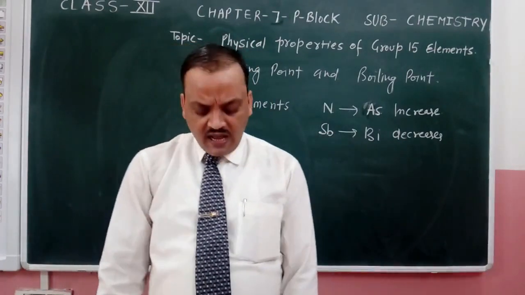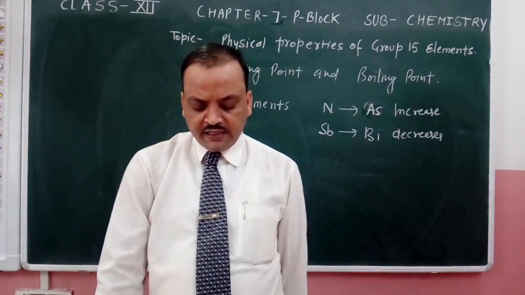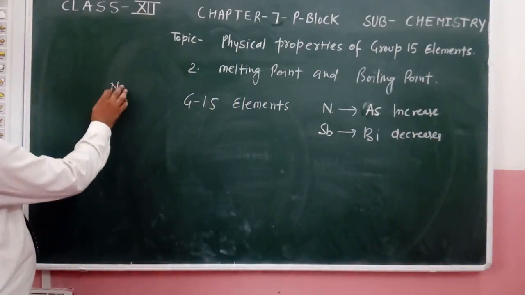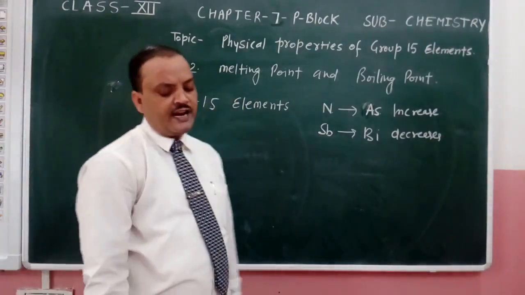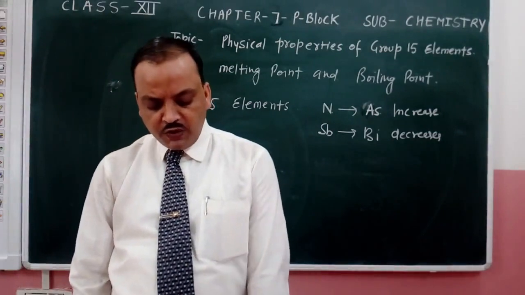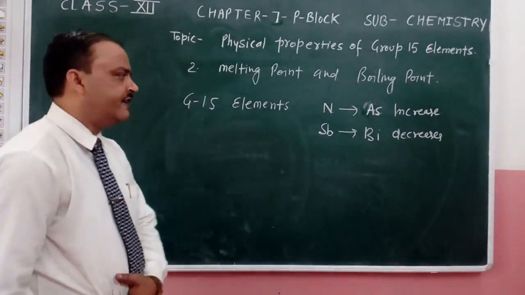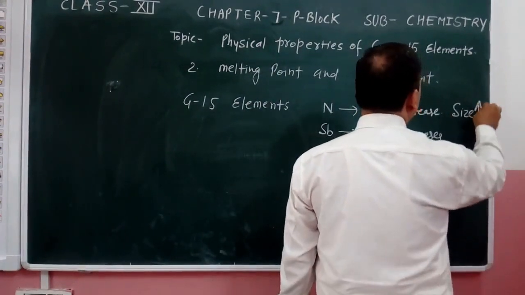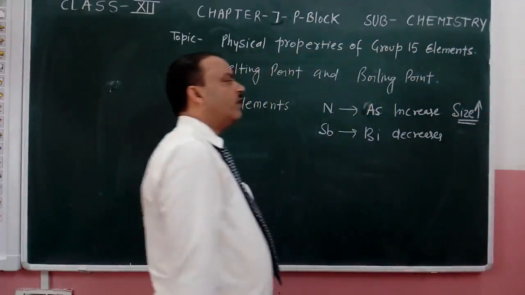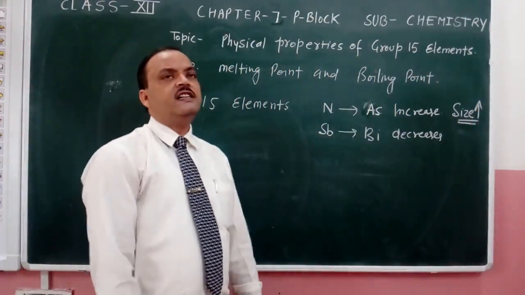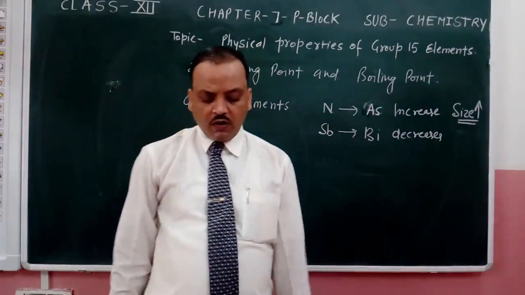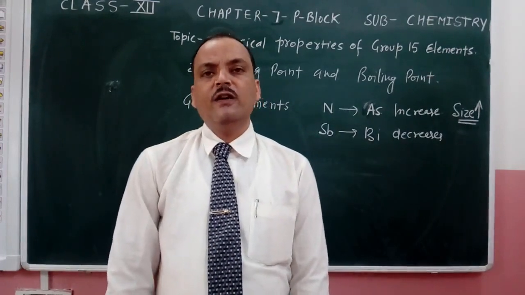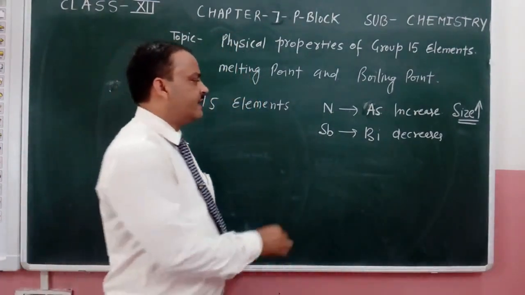Now the explanation: melting point increases down the group from nitrogen to arsenic due to the increase in the size of their atoms. But the melting point from antimony to bismuth decreases.